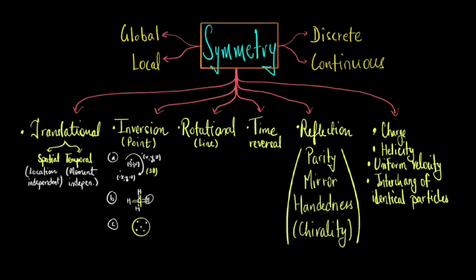Now let's discuss rotational symmetry or line symmetry. It means that the physical description of a system remains invariant under rotations about an axis.